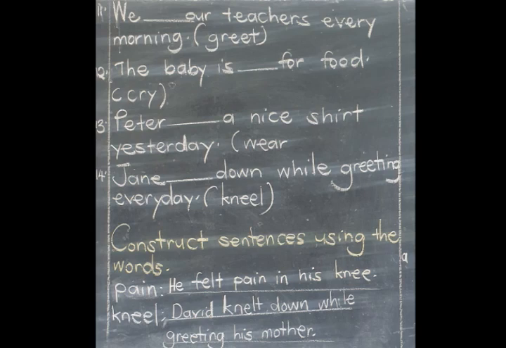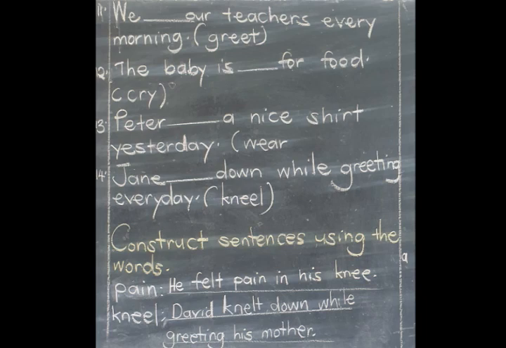For pain, you can say he felt pain in his knee. Since we are just making sentences using these words, you are free to change that word to any form that you feel like. For example, you can use painful and you can use painless within your sentence. Are we together?